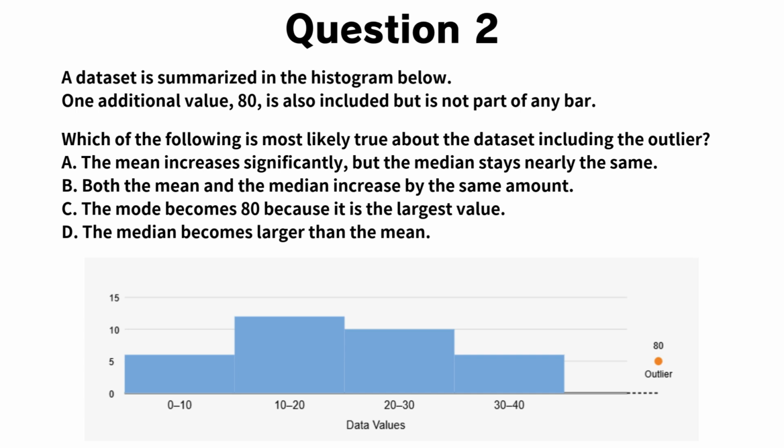A. The mean increases significantly, but the median stays nearly the same. B. Both the mean and the median increase by the same amount. C. The mode becomes 80 because it is the largest value. D. The median becomes larger than the mean. Take about 30 seconds to think. Focus on how a single extreme value affects mean, median, and mode.